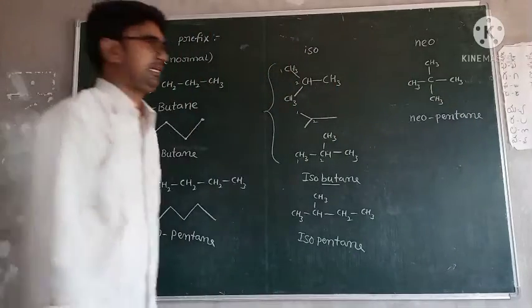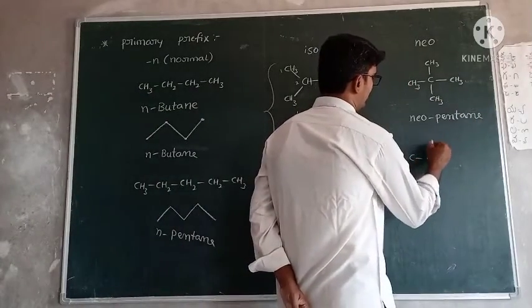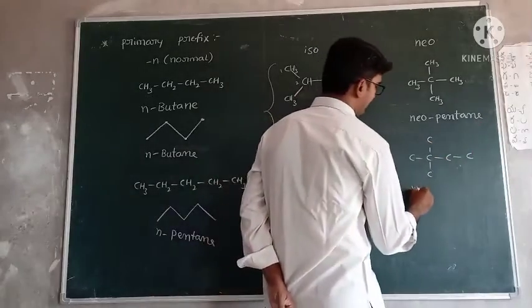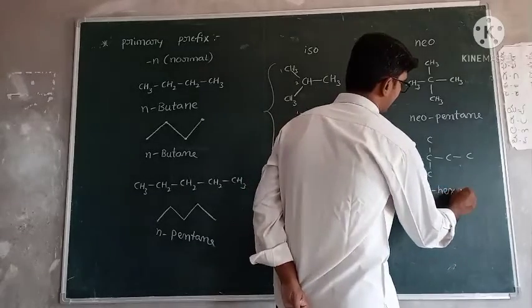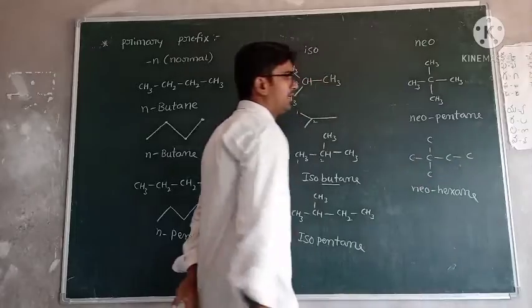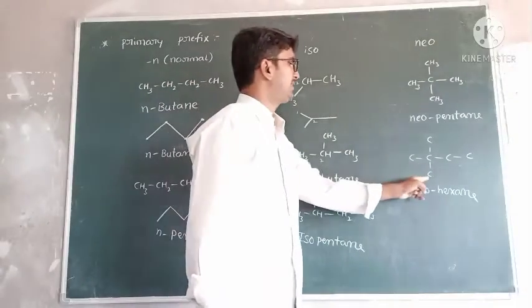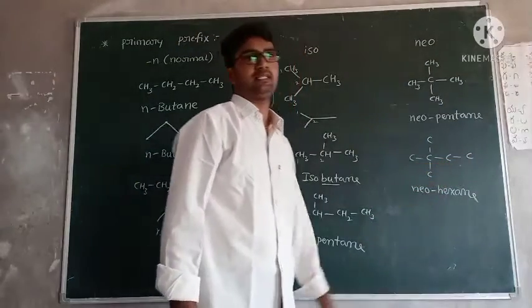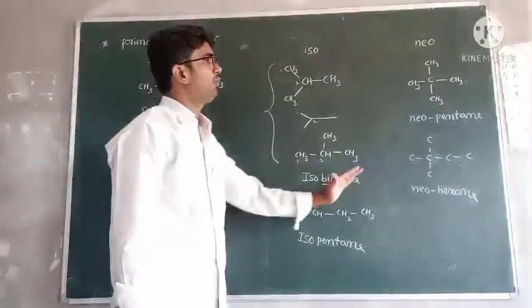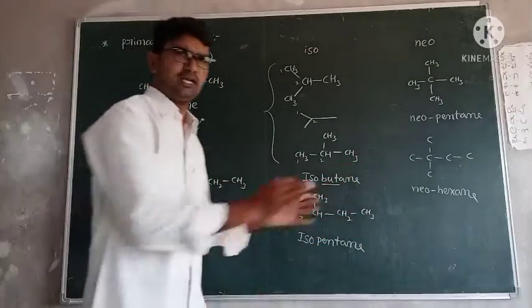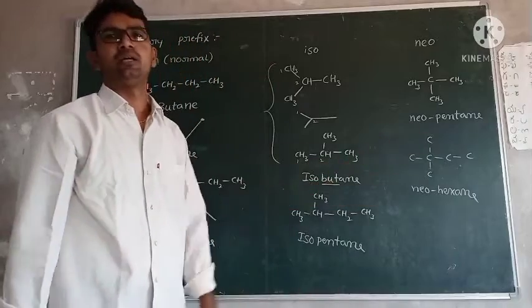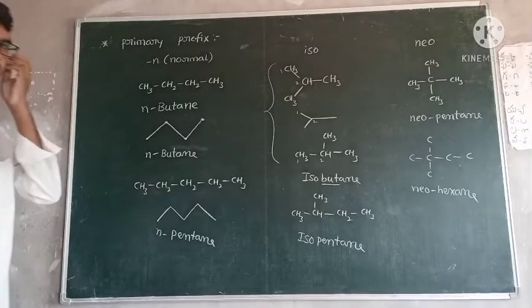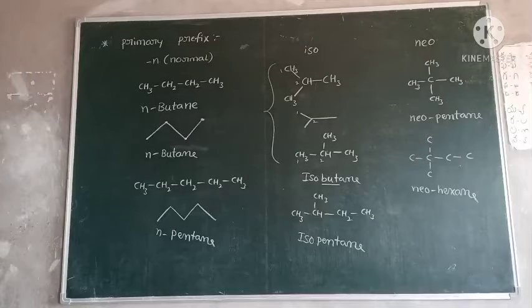Okay. Next one. 1, 2, 3, 4, 5, 6. Neohexane. Write the hydrogens: CH3, CH3, CH3. Here no hydrogen because already 4 bonds are satisfied. CH2, CH3. Okay. For alkyl names, neopentyl, neohexyl. Next, one hydrogen is replaced by any other atom or any other group. Okay. This is about the primary prefixes in alkanes. Right?